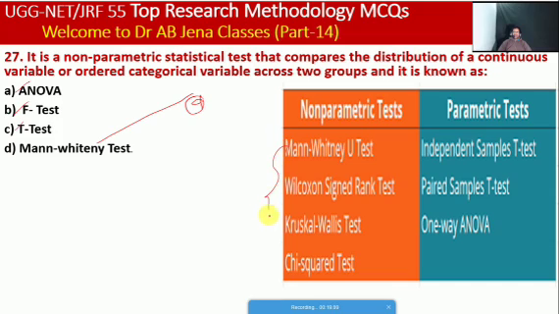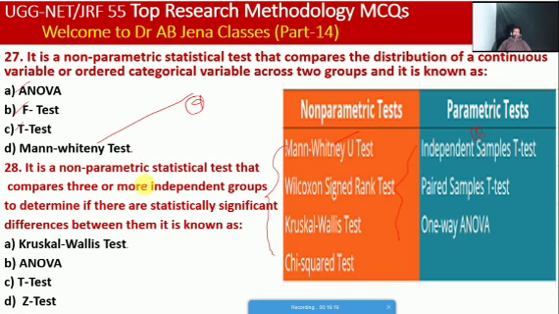So these are some of the common statistical tests that come under non-parametric tests, and these are some of the common statistical tests which are used in parametric tests. Next we will see, it is a non-parametric statistical test that compares 3 or more independent groups to determine if there is a statistically significant difference between them. It is known as, what will we say, whether Kruskal Wallis test or ANOVA or t test or z test. So friends, here A is the right option.